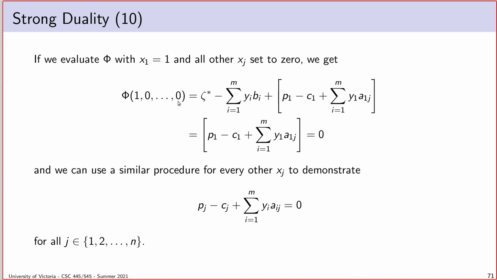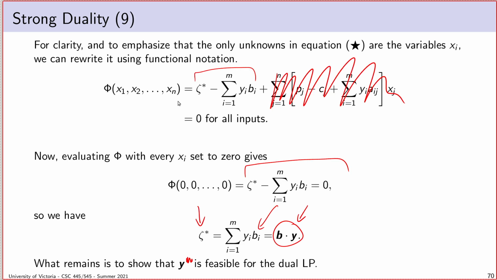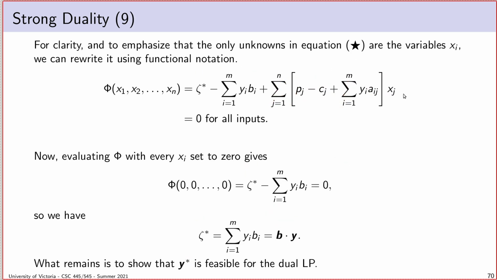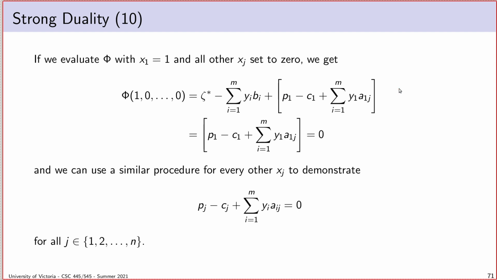And what we'll notice if we go back to the way phi is actually defined on this slide, if I set every x but x1 to equal 0, then the summation ends up having only one non-zero term, and that's the one involving x1. Okay, so I end up with this. If I just set x1 to equal 1, then I can just ignore this. What I end up with is what we see on the next slide, which is this thing. The only term that I keep is the term involving x1.